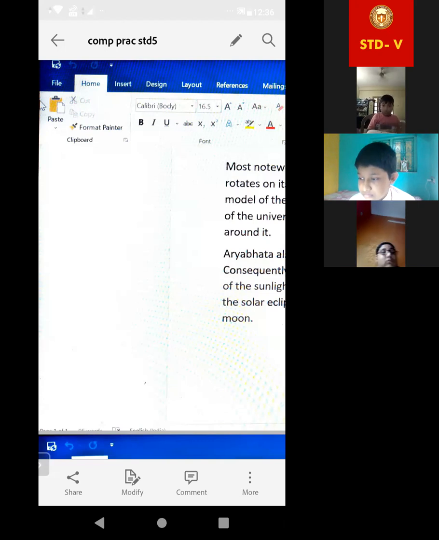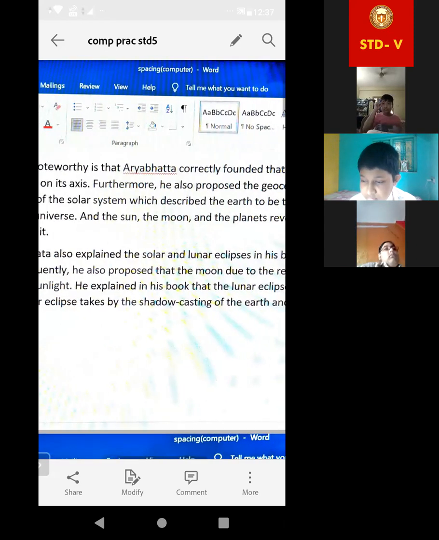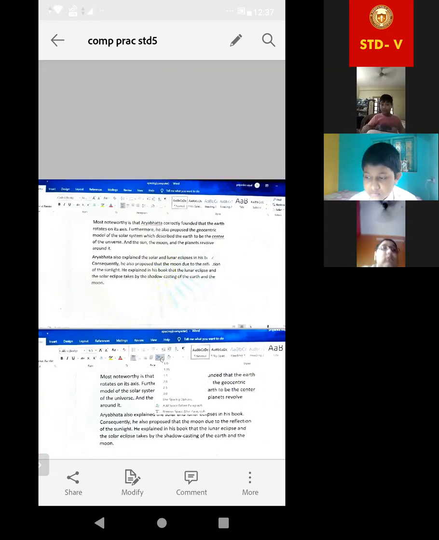Okay. Now look at this. Line spacing: when we are writing, suppose a paragraph, look at this. We are writing, so here we have written in Word.